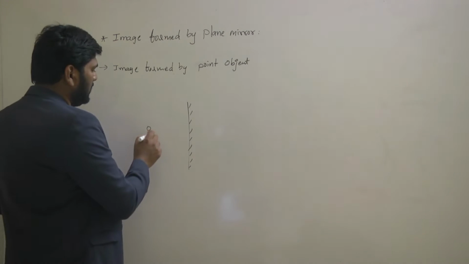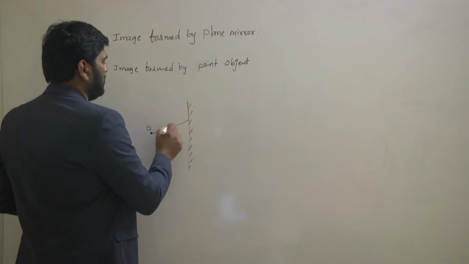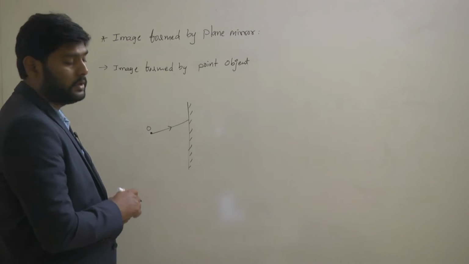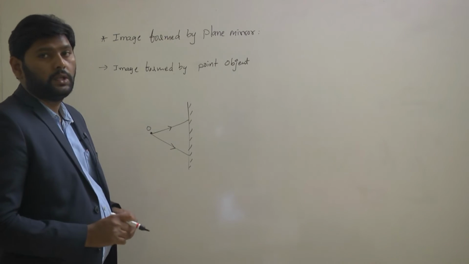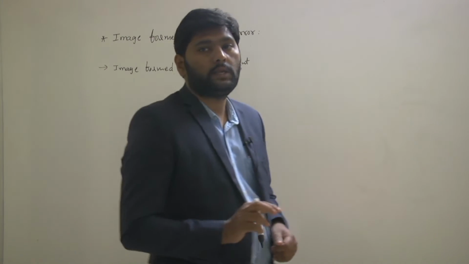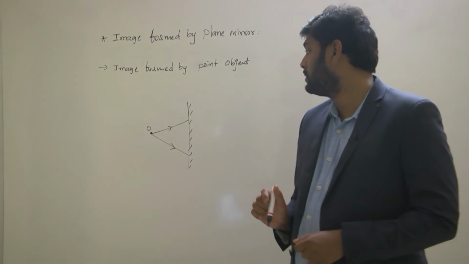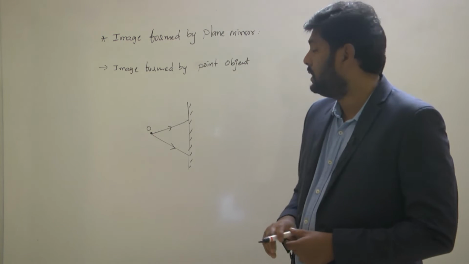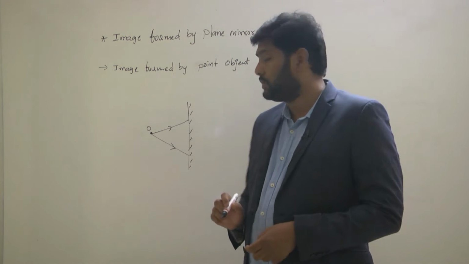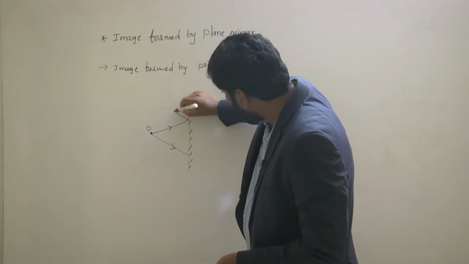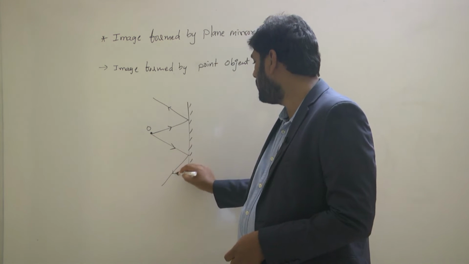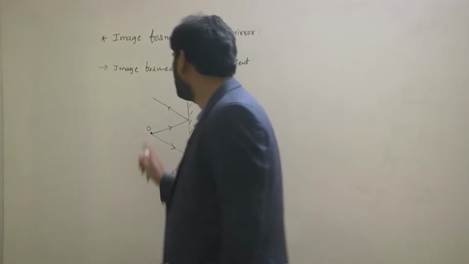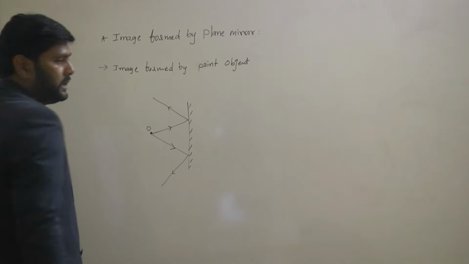So I am taking 2 light rays now. This is the way one light ray is incident here, and this is the way one more light ray is incident. So when 2 light rays are incident on the mirror, what happens here? Reflection takes place. This is the way reflection happened. This is the way reflection happened. Am I right? So these two are called reflected light rays.